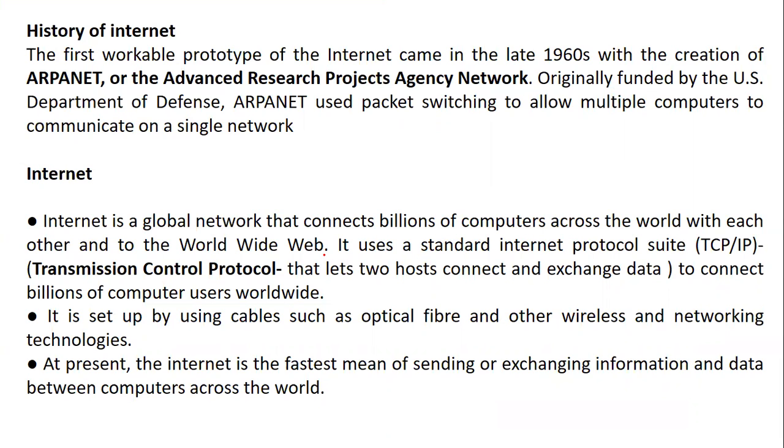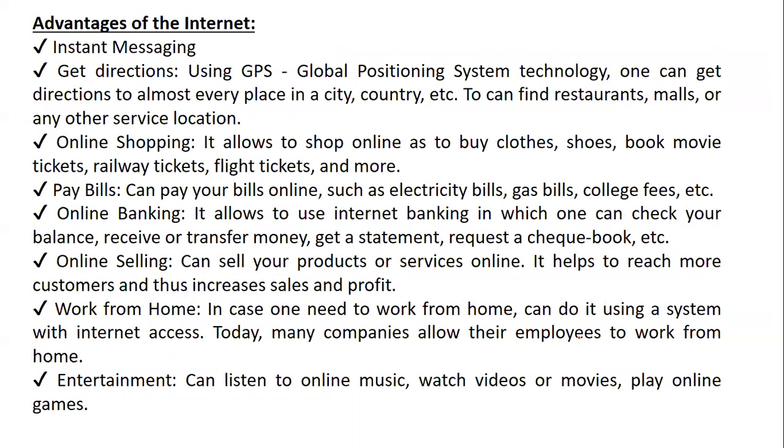So internet connects computers worldwide with the help of, as I said, World Wide Web, or Transmission Control Protocol, which we did at the start of the class, or IP address, internet protocol, with the help of cables such as optical fiber, and it is basically the fastest means to exchange information. Then we have advantages of internet. This is a simple understanding. There will be no very detailed question on this topic: directions, instant messaging, shopping, online banking, online selling, work from home or entertainment.